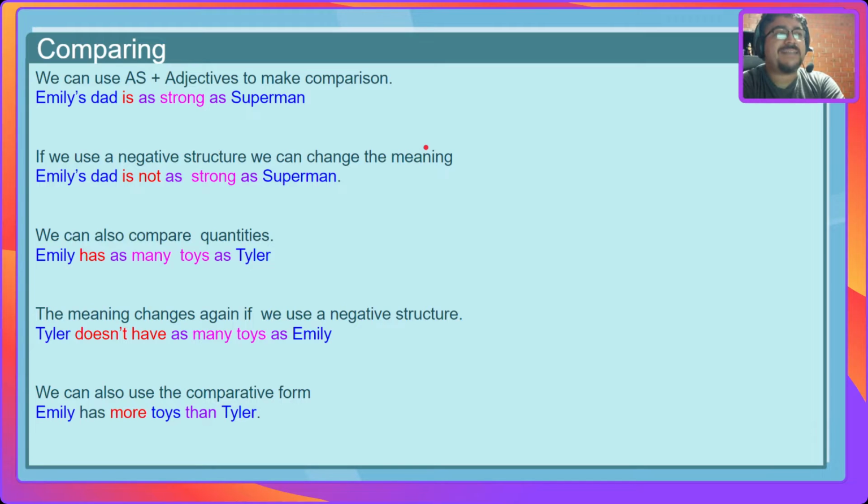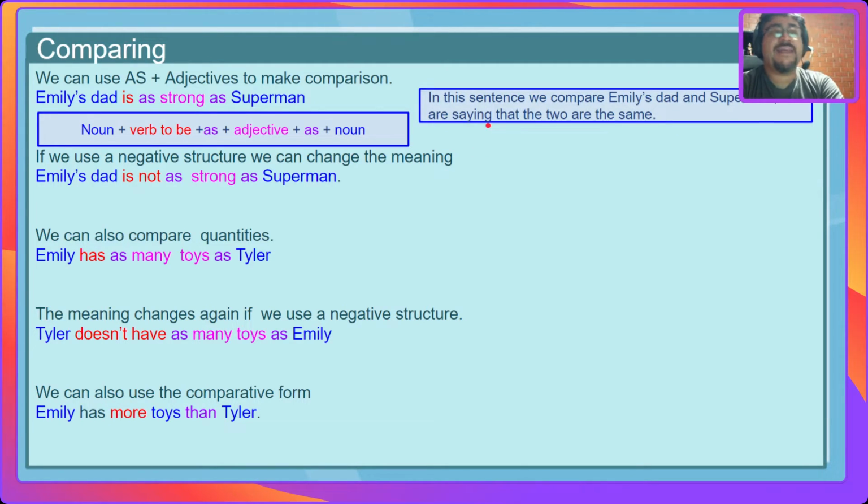We can use as and an adjective to make a comparison. For example, Emily's dad is as strong as Superman. In this sentence, we can see that we compare Emily's dad and Superman. We're saying that the two are the same. And the structure that we're using is a noun, verb to be, as, adjective, which is strong, as, and again a noun, which is Superman. Now, we can also use the same structure in the negative, but the meaning is going to change. Emily's dad is not as strong as Superman.